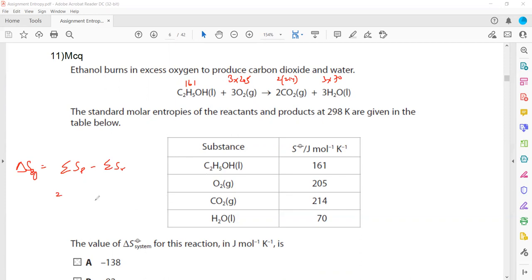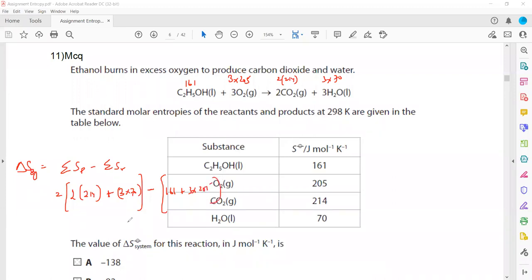So it will be 2 multiplied by 214 plus 3 multiplied by 70 minus 161 plus 3 into 205.